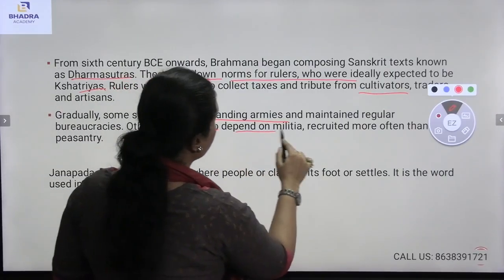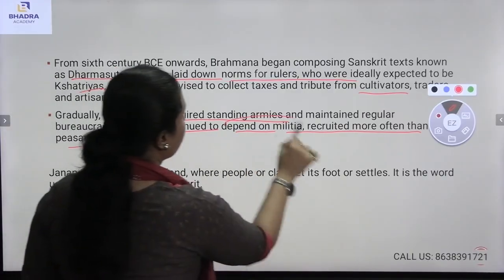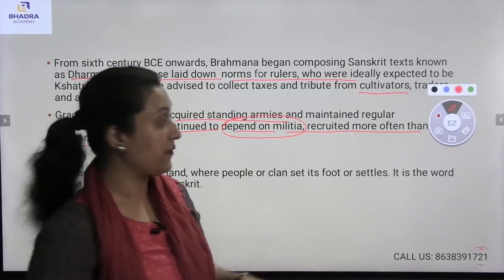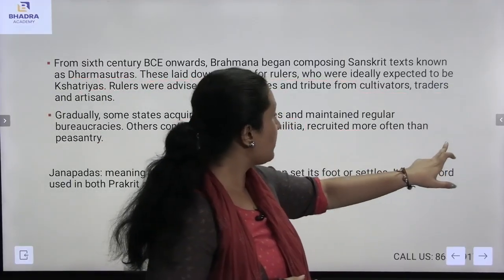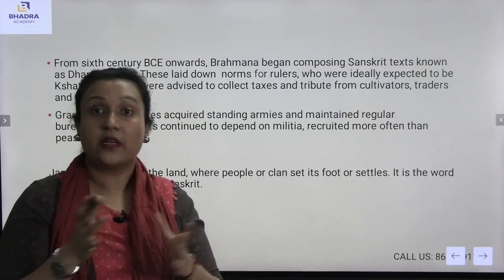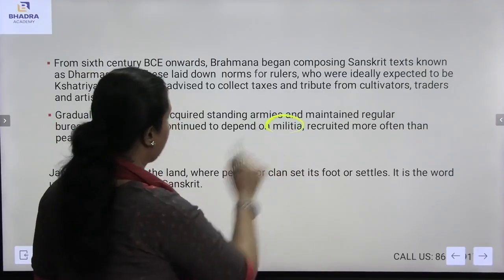Also, they continued to depend on military recruited from the peasantry. Most of the kings were dependent on the military itself. Most of the military were being recruited from the peasantry. Yes, the military was the most important element during that time.